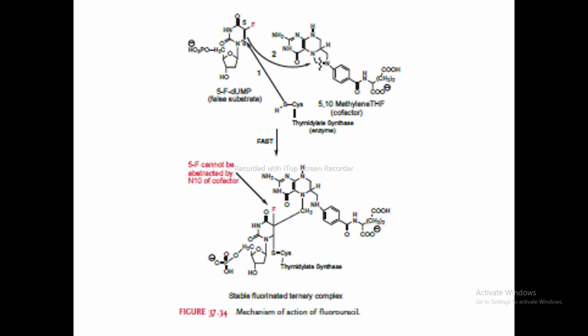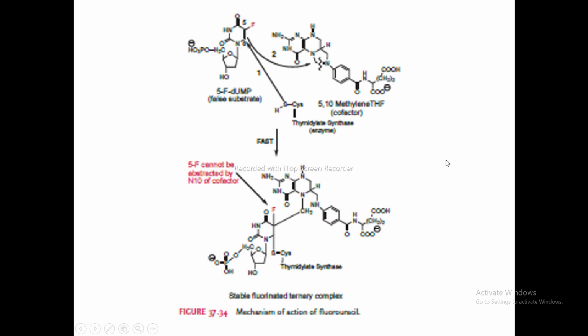That is the abstraction of a hydrogen which is present at carbon number 5 of this substrate. It should be abstracted by the cofactor. But in this structure of 5-fluoro-dUMP, there is no hydrogen, only fluorine. It does not abstract the fluorine, because it wants hydrogen to form the 7,8-DHF. So the abstraction of hydrogen does not take place.